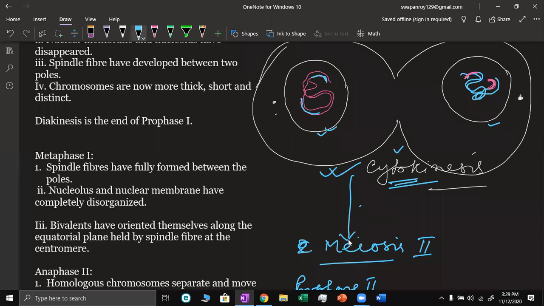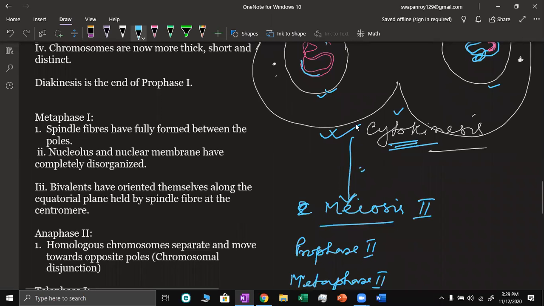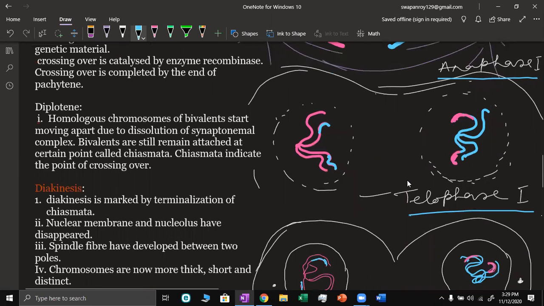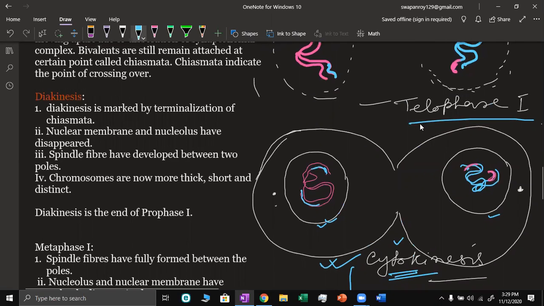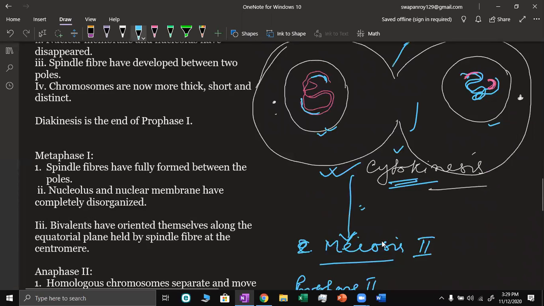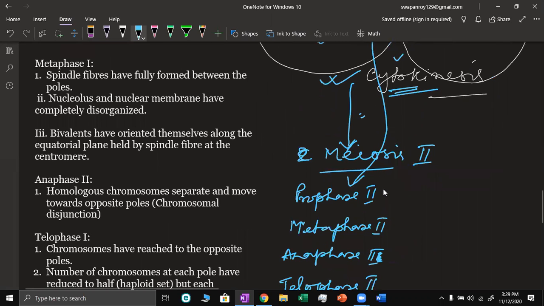So here the interphase is very short, and from telophase 1, the cell will directly go to prophase 2, that is, to the second division.